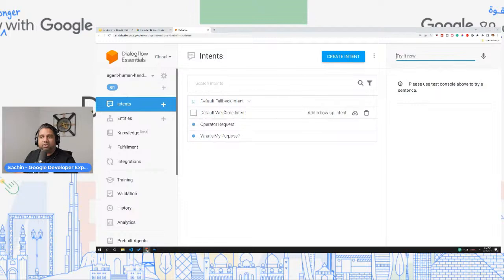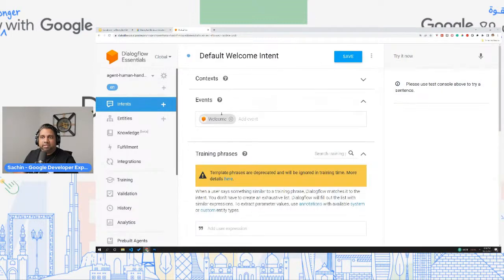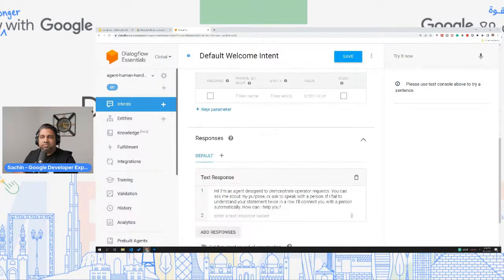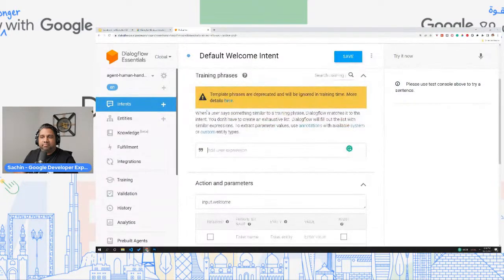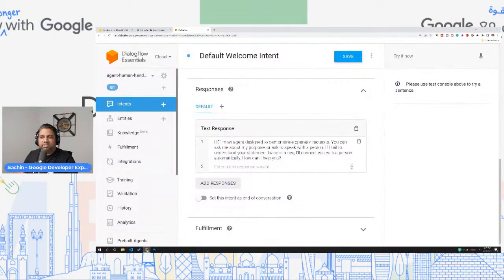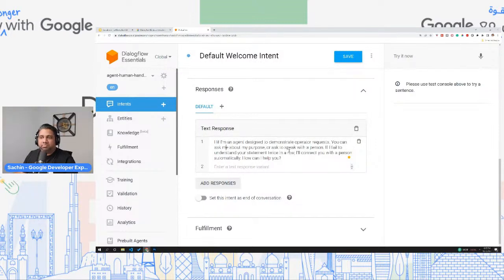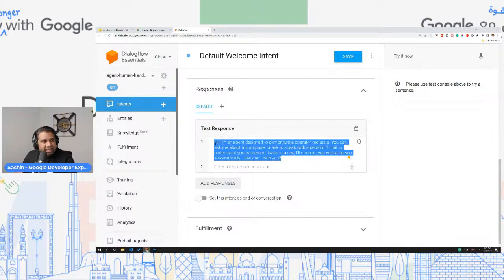If I click on the default welcome intent and come down, you will see this one. Hi, I'm an agent designed to demonstrate operator requests. You can ask me about my purpose or ask to speak with a person. If I fail to understand your statement twice in a row, I'll connect you with a person automatically. How can I help you? So anything to do with greetings can go over here.